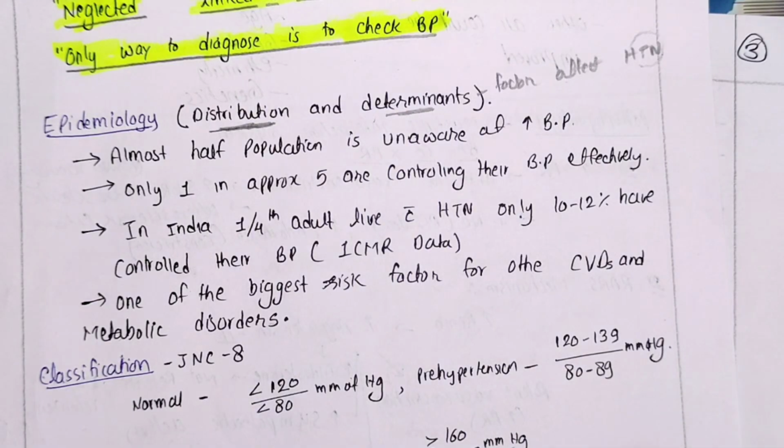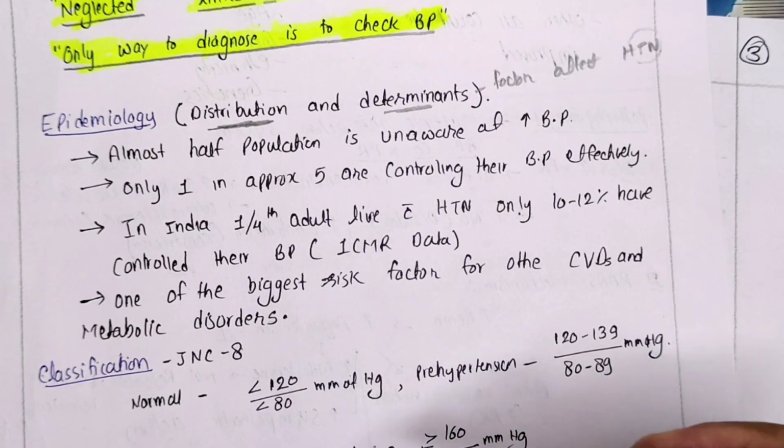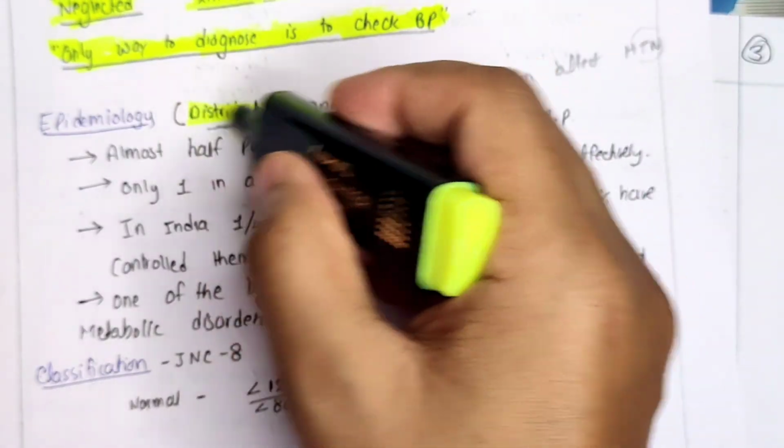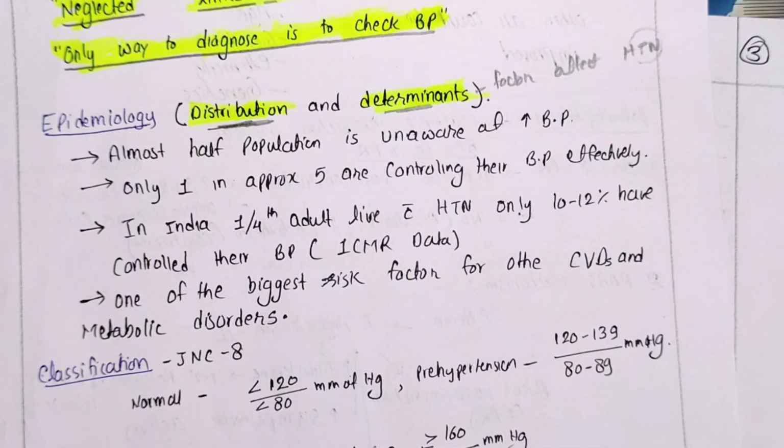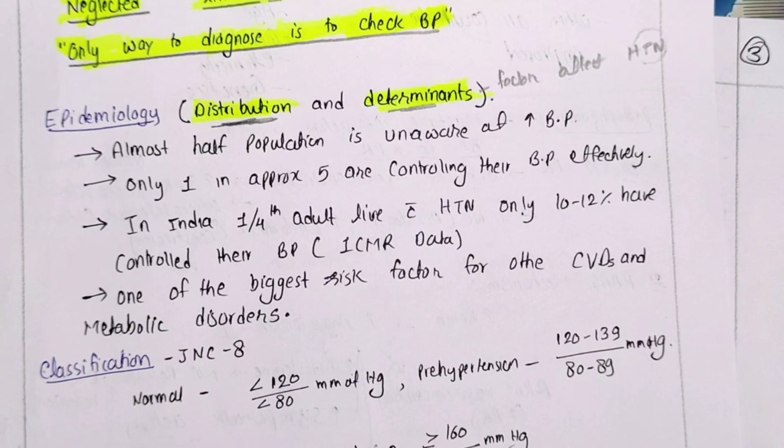From here onwards, whenever we see an epidemiology section for any disease in the coming diseases, we should understand that it covers the distribution pattern of that disease and the determinant factors for that particular disease. The study of that is known as epidemiology. Now let's quickly go through the epidemiology.